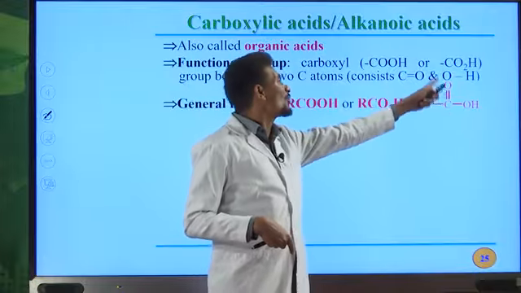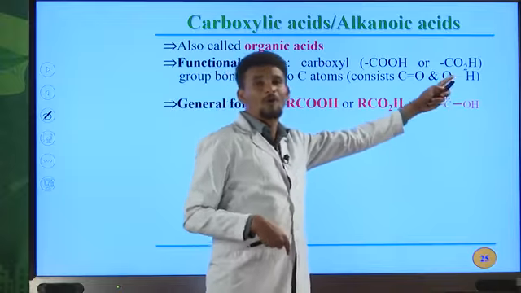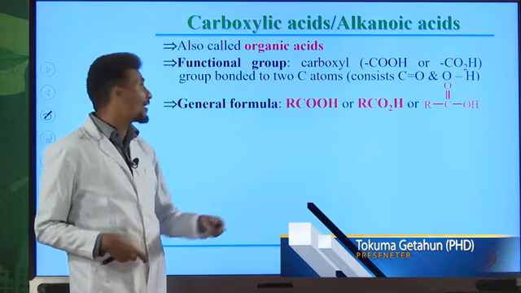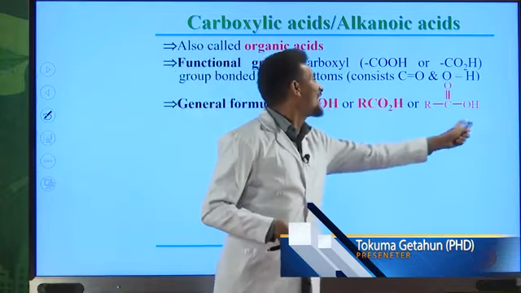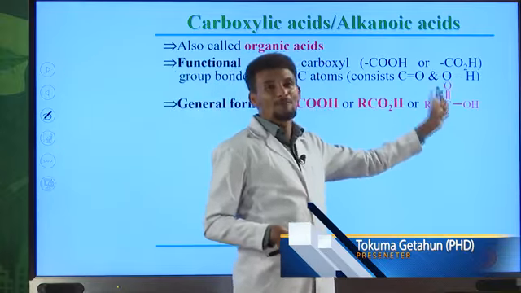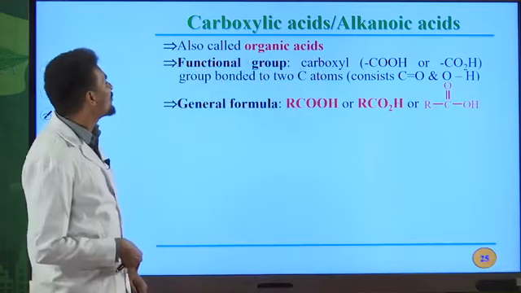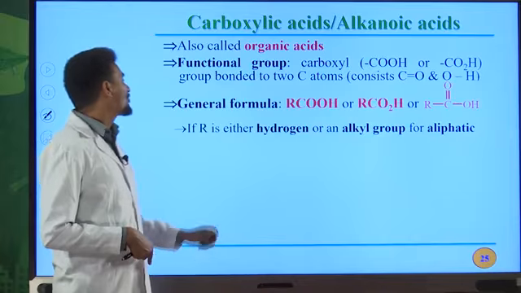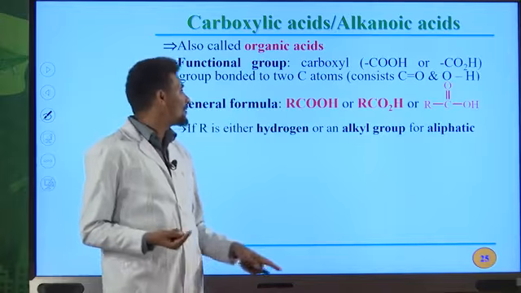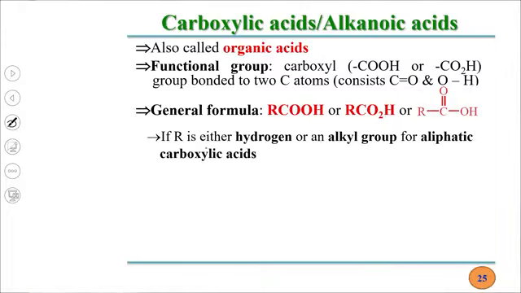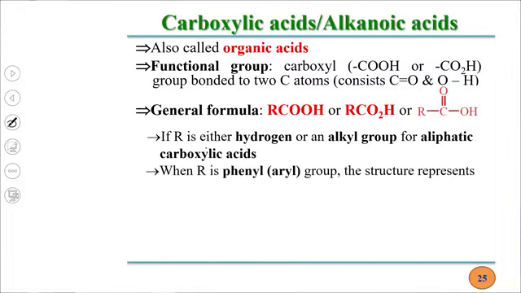We have a carbon-to-oxygen double bond, and we also have an OH group as a functional group of this molecule. This functional group is named the carboxyl group. The carboxyl group is the functional group for carboxylic acid. So this is the general formula for carboxylic acid. R is either hydrogen or an alkyl group for aliphatic, but for aromatic, R is a phenyl group or aryl group.